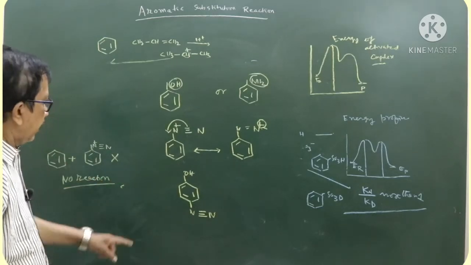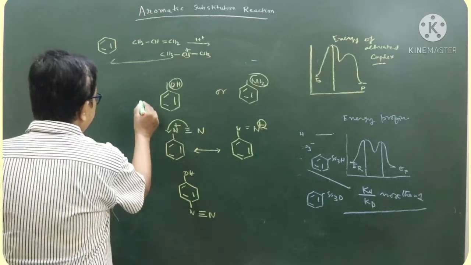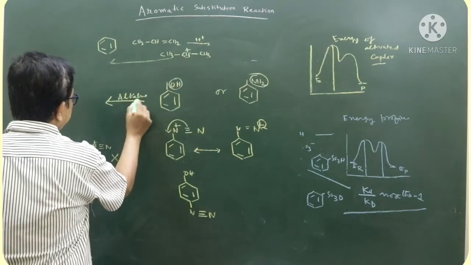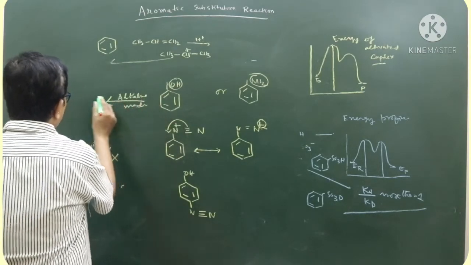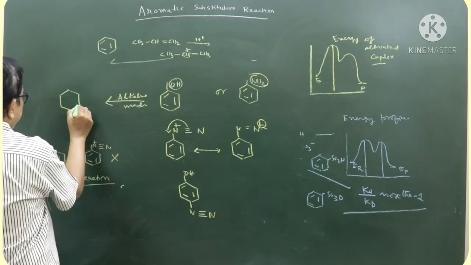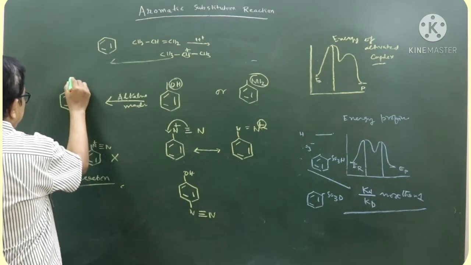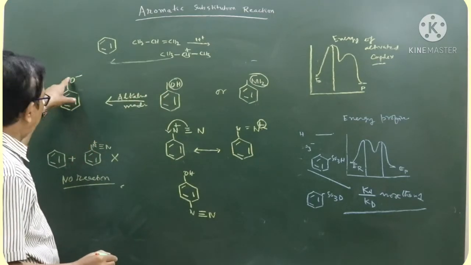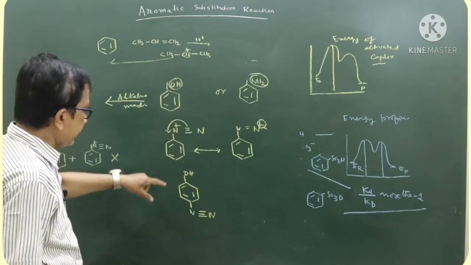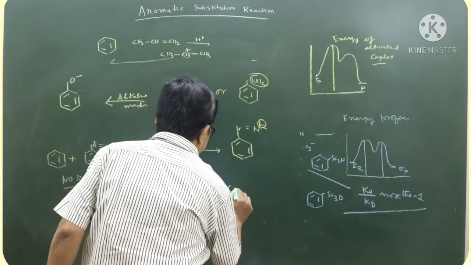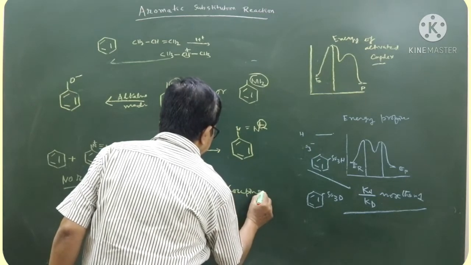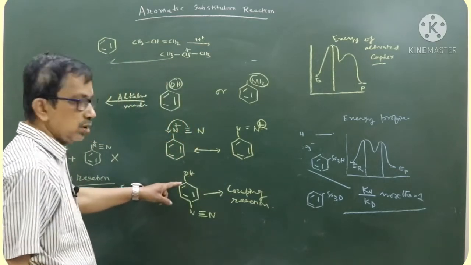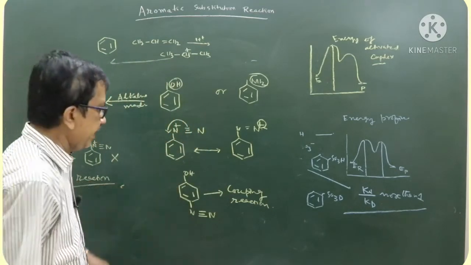With phenol, in alkaline medium, it is converted to phenoxide ion. Compared to phenol, electron density in phenoxide ion is much more. It is more activating. That's why this reaction is known as coupling reaction. Coupling reaction with phenol should be carried out in slightly alkaline medium.